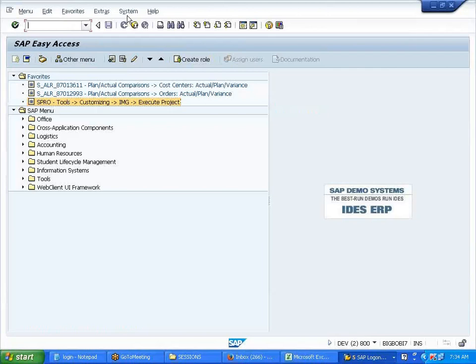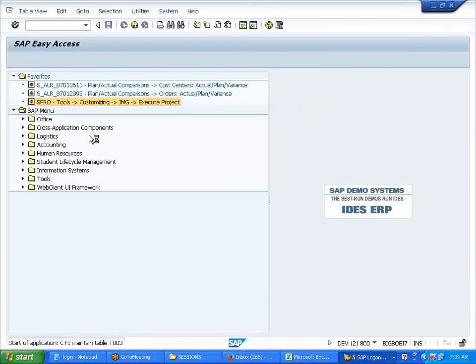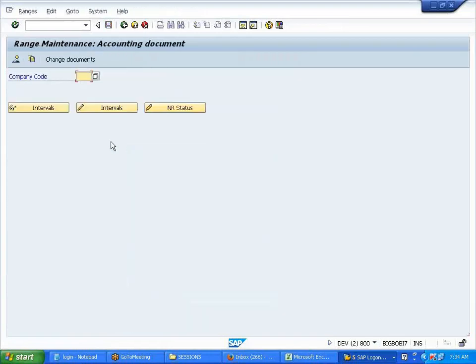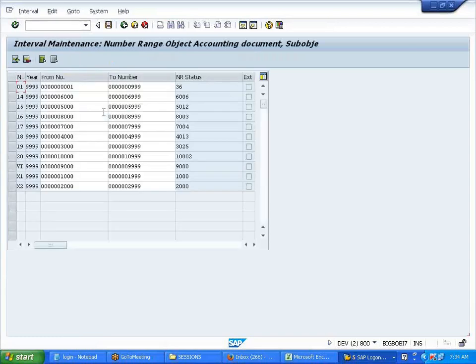I hope you know at least the transaction code for this: OBA7. So go to AF, 05, 999. What is the next available number? 11,000.